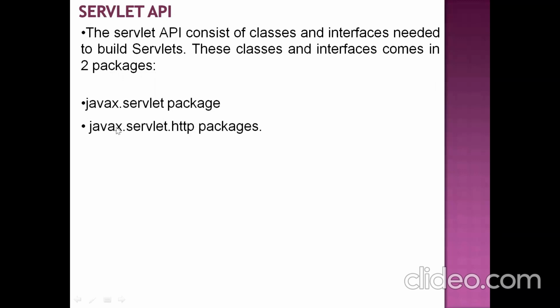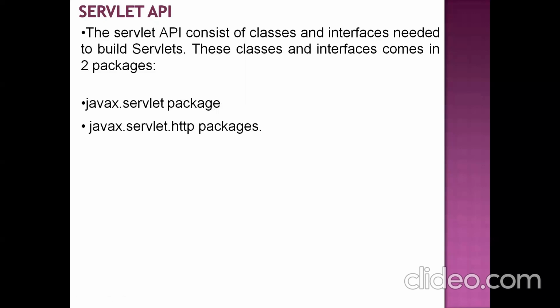javax.servlet package, javax.servlet.http package, right? Here the javax.servlet package contains protocol independent classes and interfaces. What is the meaning of that statement? Whatever classes and interfaces are there in this package, those classes can handle requests coming from any kind of protocol.